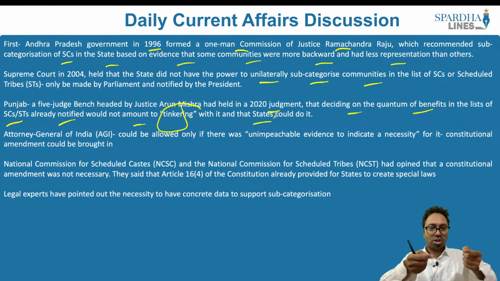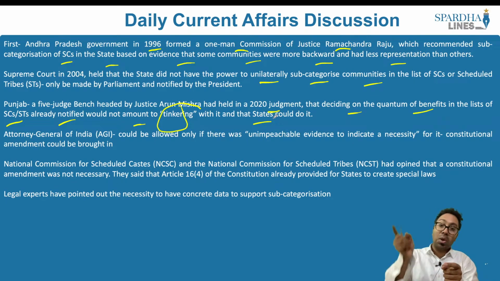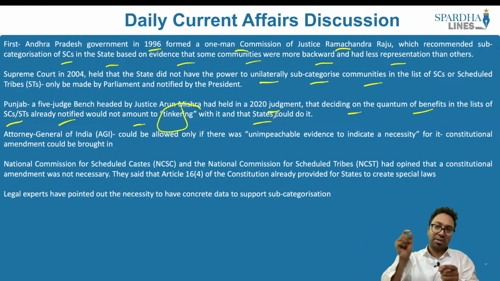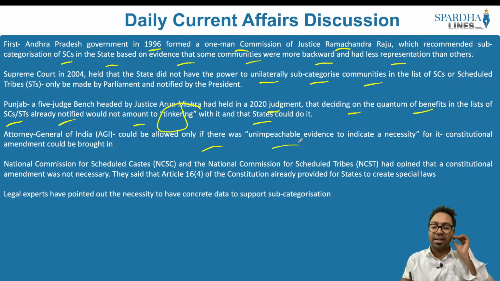In order to make sure that this conflicting opinion is overcome, what we require is a higher bench which will ultimately decide whether it is the state which can do the sub-categorization or it has to be done only by the parliament. So a new bench should be appointed, and this has to be clarified, says this article. In the past, the Attorney General of India has said that it could be allowed only if there is impeachable evidence to indicate a necessity.